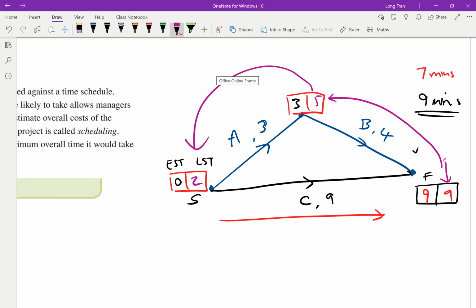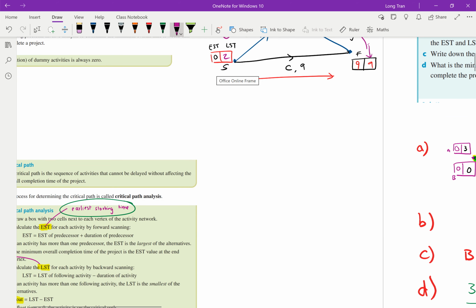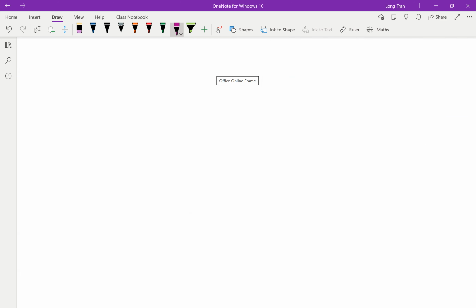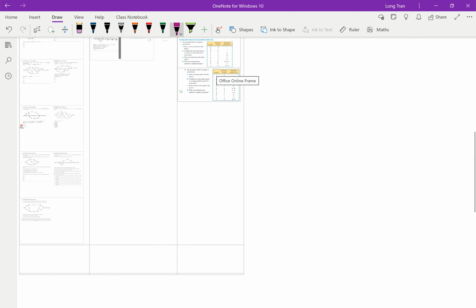Now you can imagine, looking at your VCAA questions, you don't want to be doing, where is it again? Oh, it disappeared. Or maybe it's taking time to load. If you have a look at your VCAA questions here, you don't want to be doing those boxes for every single edge. It takes a lot of effort to calculate EST, LST, EST, LST, float time. Each one will take too long.